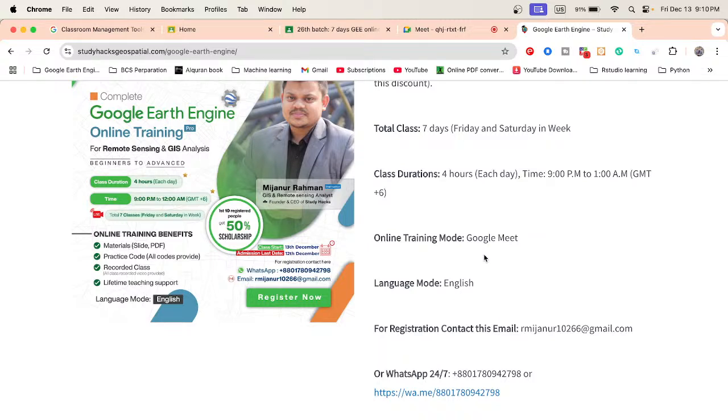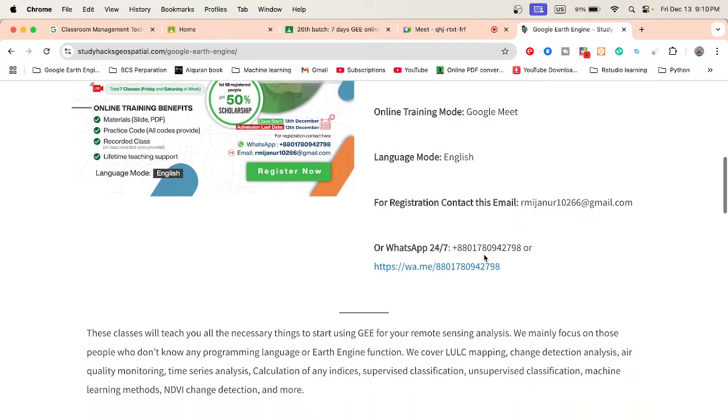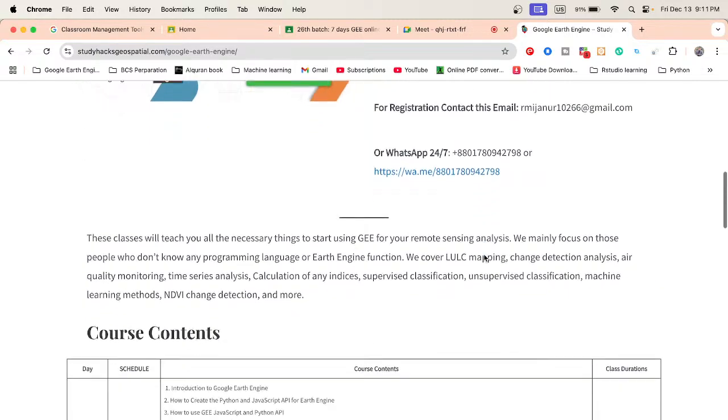When you become a developer, you can easily develop any kind of remote sensing analysis very quickly and efficiently using Google Earth Engine. Not only for one specific topic, but any kind of remote sensing analysis. This is our main goal for this online training program. You just become a developer, and then you can do any remote sensing analysis quickly and efficiently. I will explain all the details one by one.